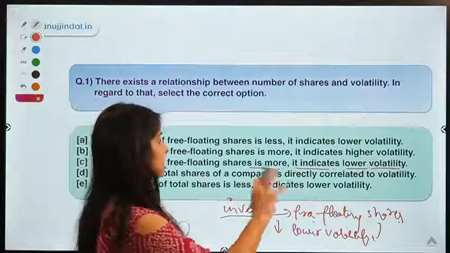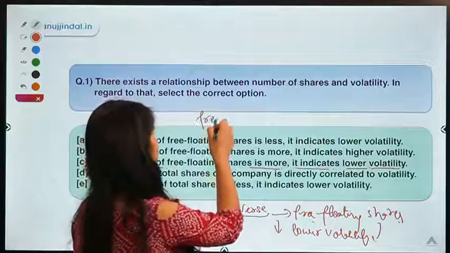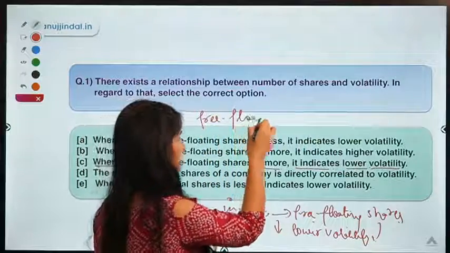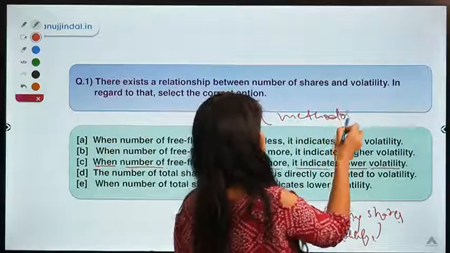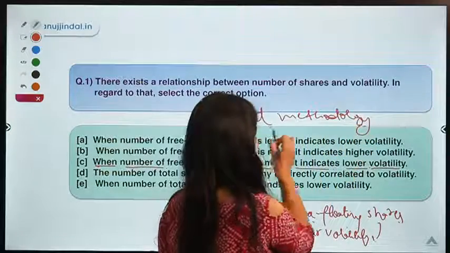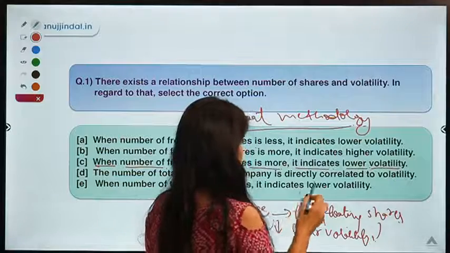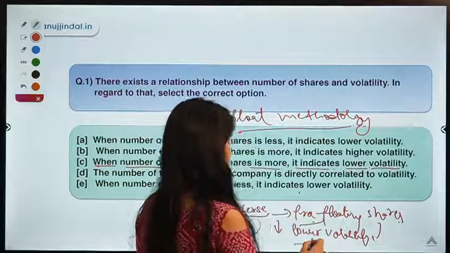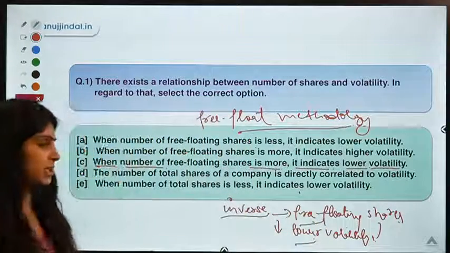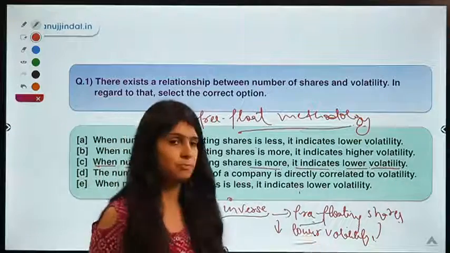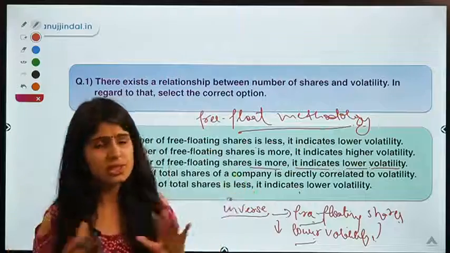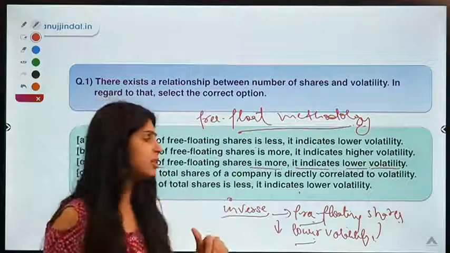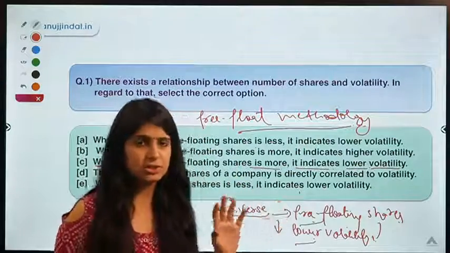First of all, we are studying this under the free float methodology, right? Under this free float methodology, the number of free floating shares is inversely related to the volatility. And now why is that so? See, imagine a company which is very huge in size, a massive company, and it has a lot of free floating shares, right?